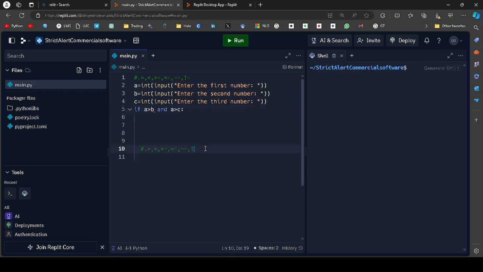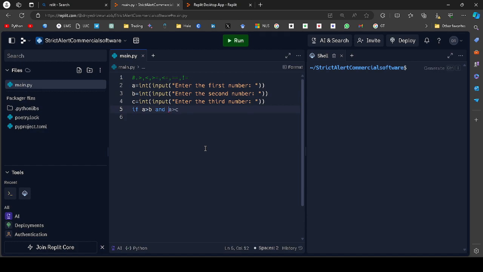Oops, too much code, I think. I will go slowly. So here, in the if condition, we have written A greater than B and A greater than C, meaning A is the greatest number.